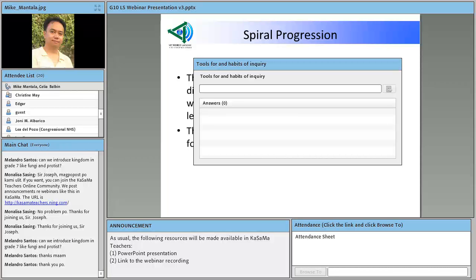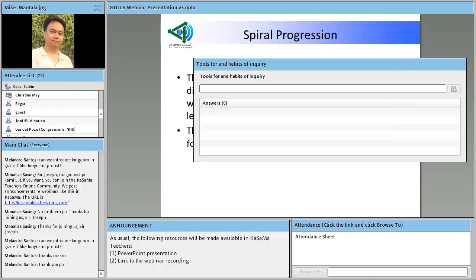What are these tools that help enhance inquiry among our students and make inquiry a habit for them? Ano po kaya itong mga tools na ito na pwedeng gamitin ng ating mga mag-aaral upang mas mapag-ibayo nila ang kanilang inquiry skills?